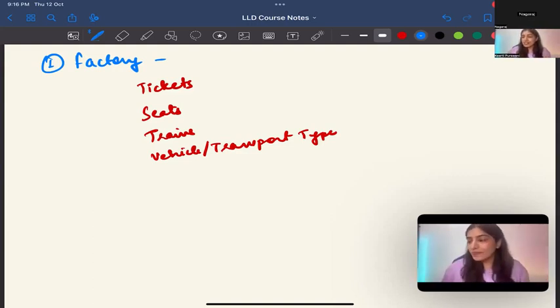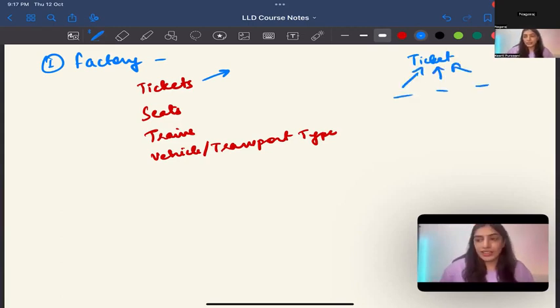Okay. See, for example, ticket. Right now, we are saying we can use it for creation of different types of tickets. Now, what are the kinds of tickets? Do we really need factory? If you're saying this, there will be a ticket base class and then derived classes, right? What are the types of tickets that are there?